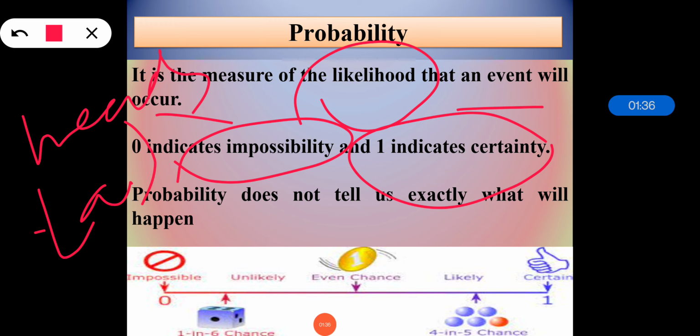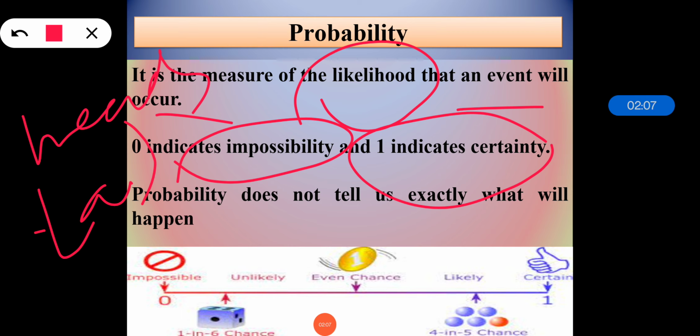So when we are dealing with experiments which are random and well defined, probabilities can be numerically described by the number of desired outcomes divided by the total number of all outcomes. Means as we are saying that we are tossing a fair coin. Suppose we are tossing a fair coin twice, so we are getting head head, head tail, tail head and tail tail.